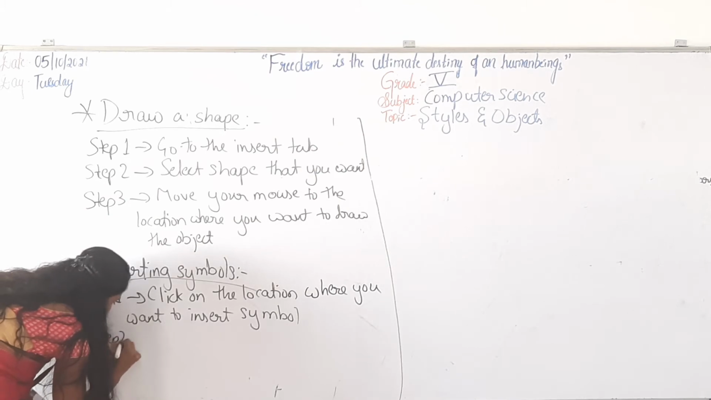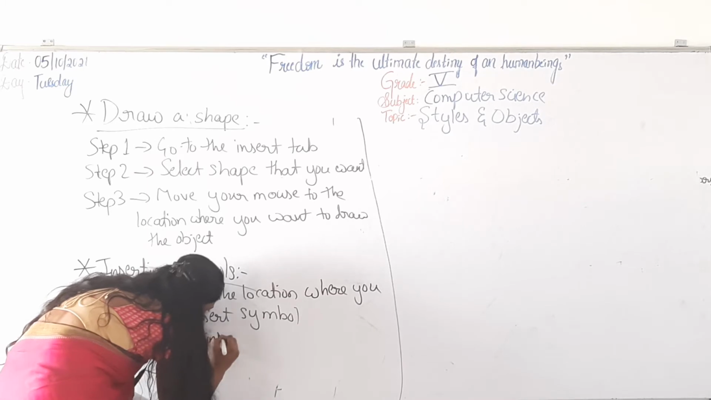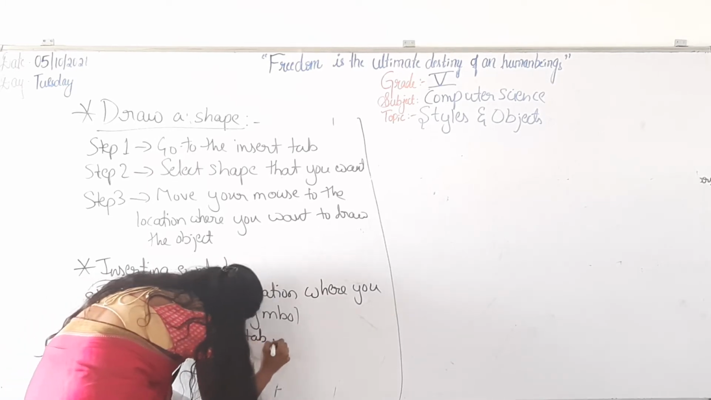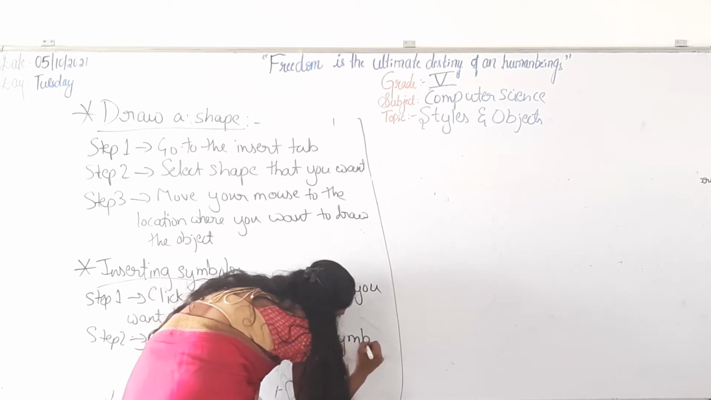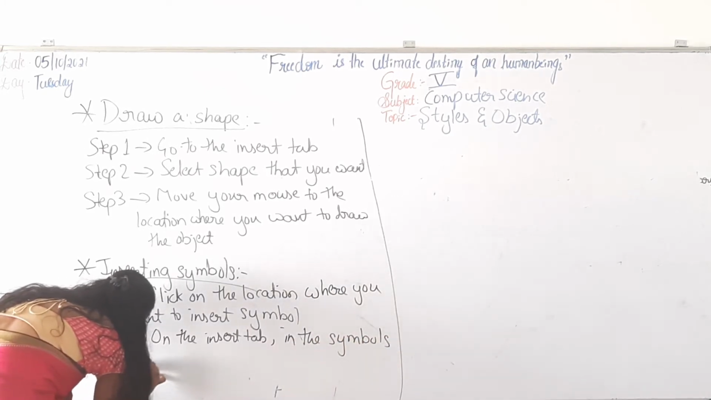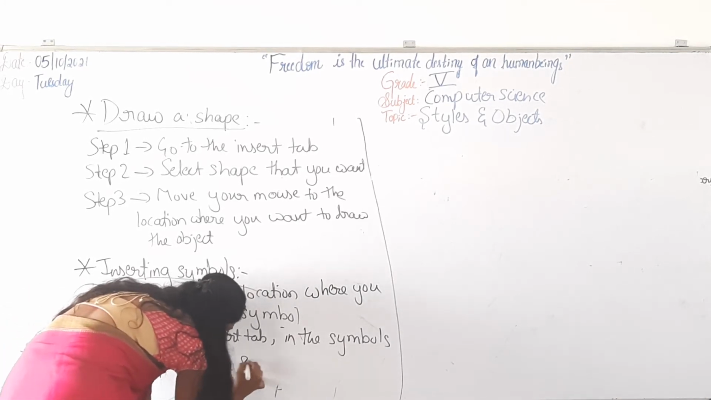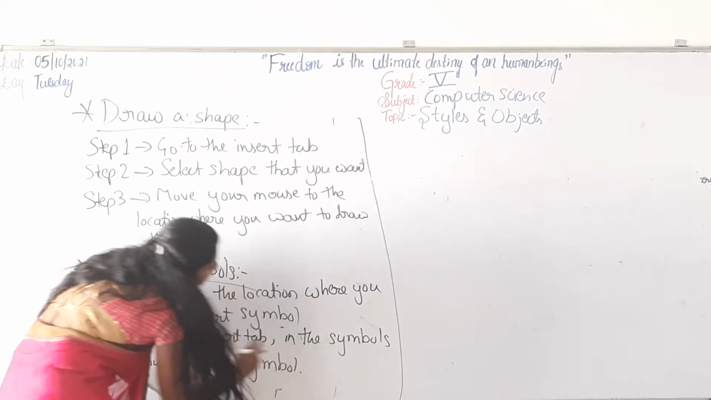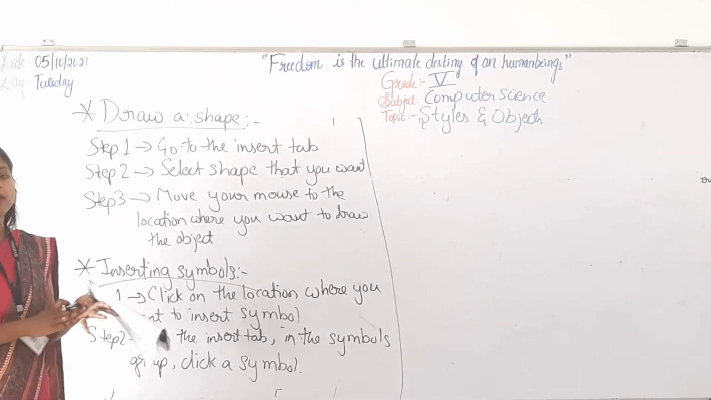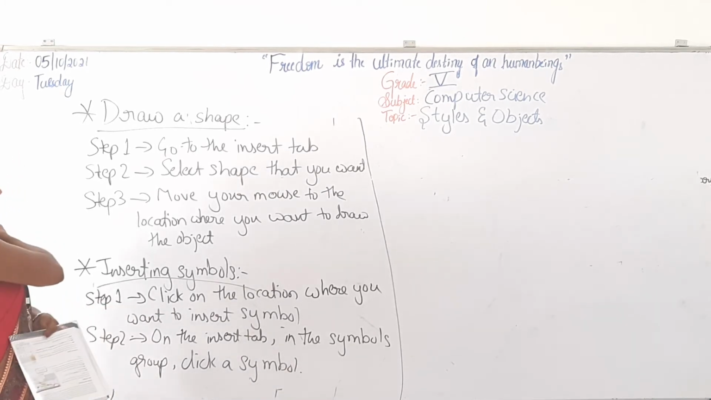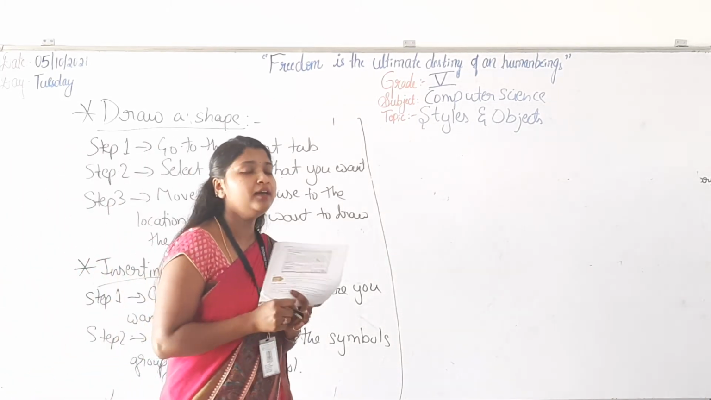Step 2 is on the Insert tab, in the Symbols group, click a symbol. As I told, in the Insert option only, you will get this symbol option. The Symbol menu will open. When you click on that symbol, you will get many symbols there. So you can select any one symbol and click on it.